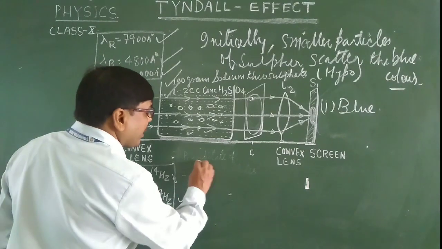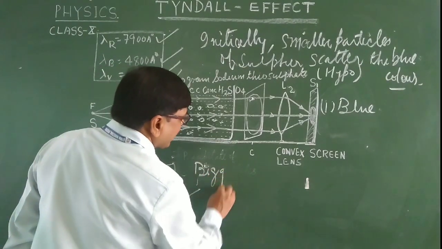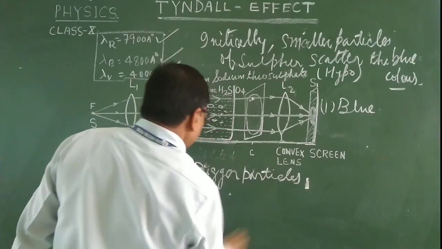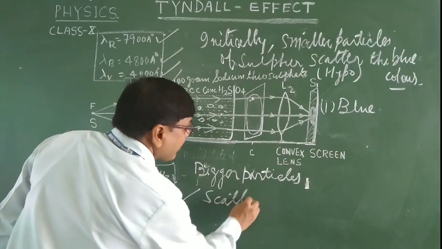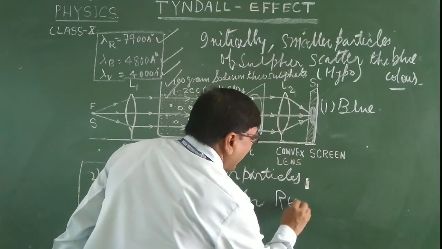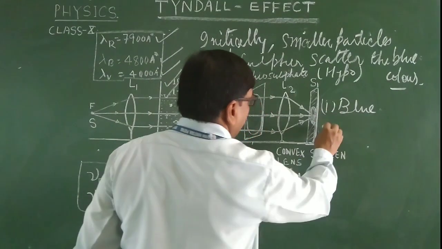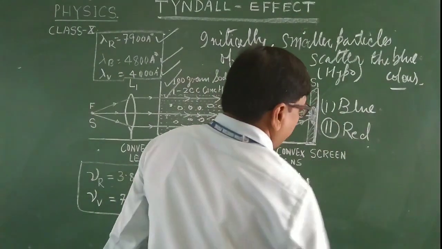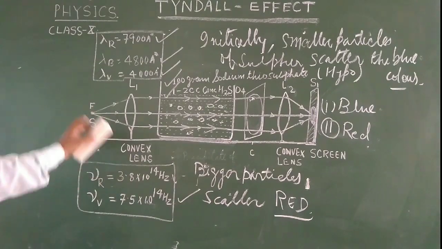So the bigger particles scatter red, and that's why red color is obtained on the screen.